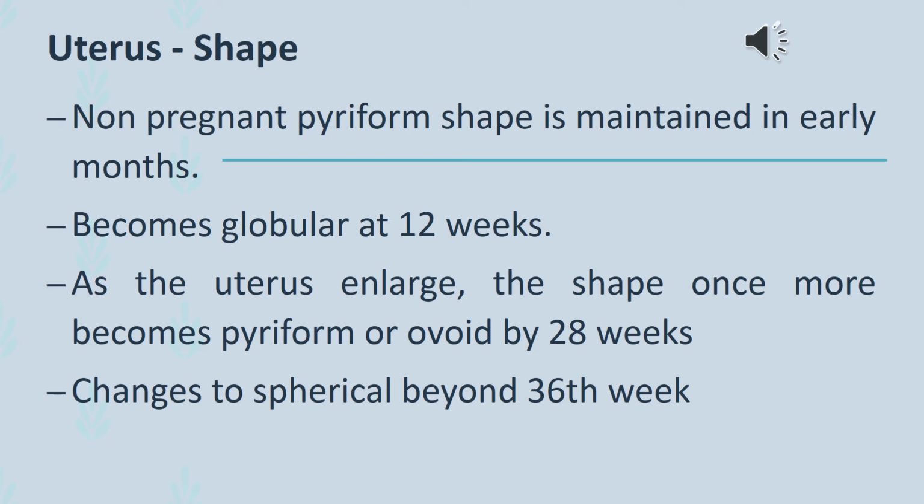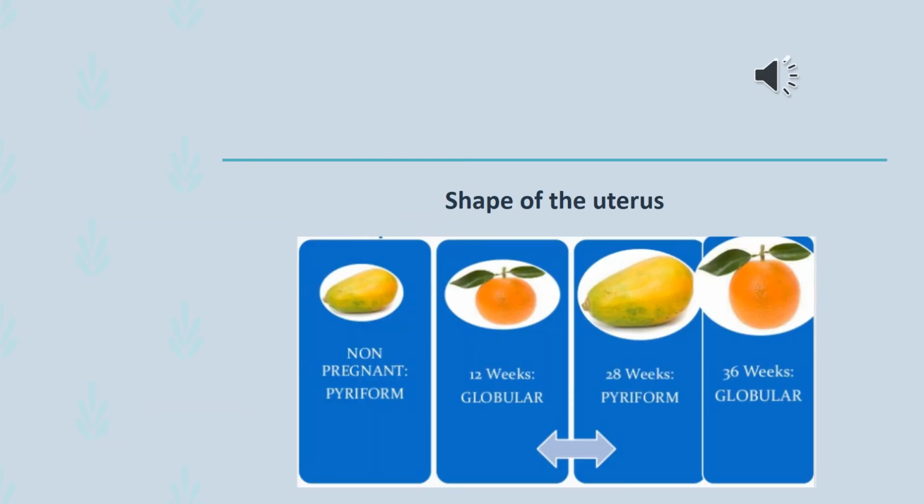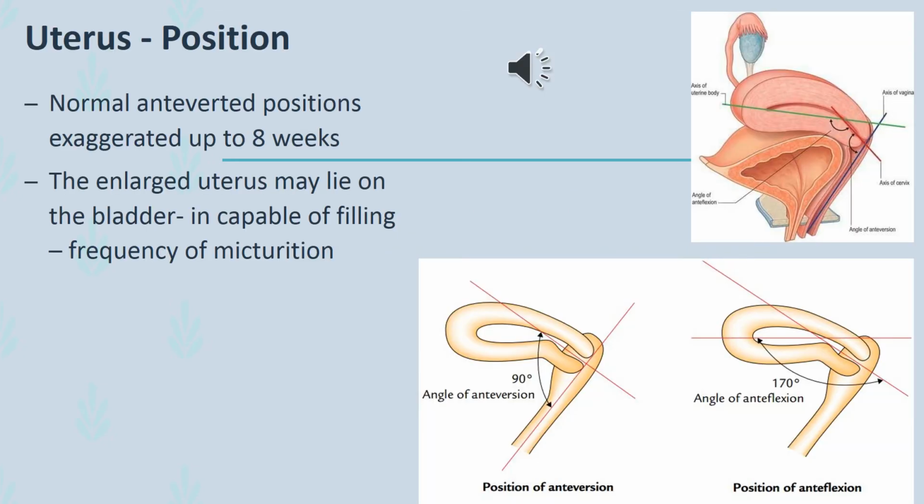The size of the uterus increases as the pregnancy advances, and by 28 weeks, the uterus again becomes pyriform or ovoid in shape. Ovoid means egg-shaped. By 36 weeks, the shape again changes to spherical. This represents the changes occurring in the shape of the uterus during pregnancy.